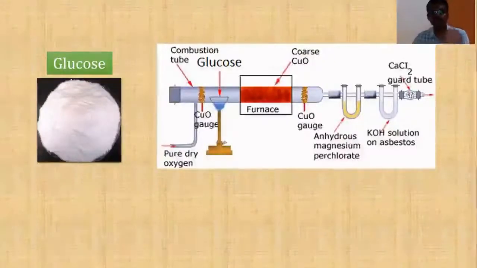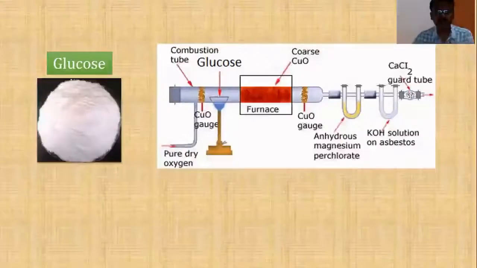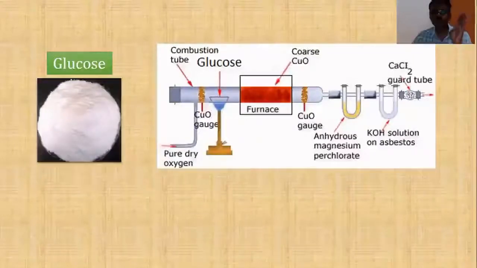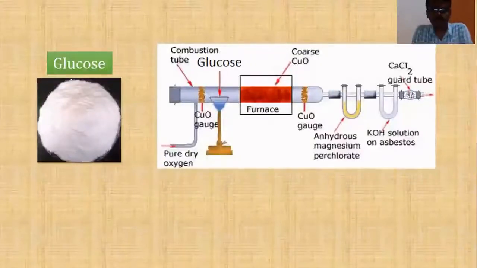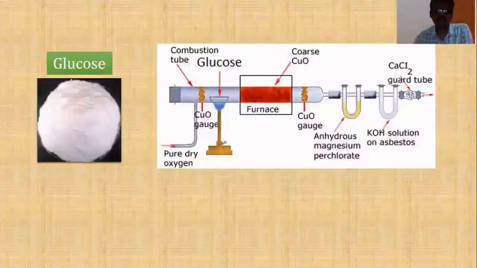By knowing the percentage of carbon, hydrogen and oxygen, and dividing them by the respective atomic masses, you will get the molar ratio. That molar ratio itself is the empirical formula. Then the empirical formula will be multiplied by n to get the molecular formula. That is how we derive the molecular formula, and you have learned about it in your previous classes, so I will not get into the details.